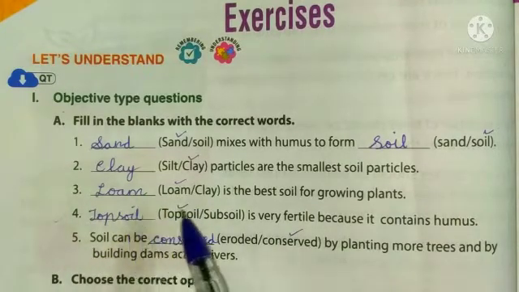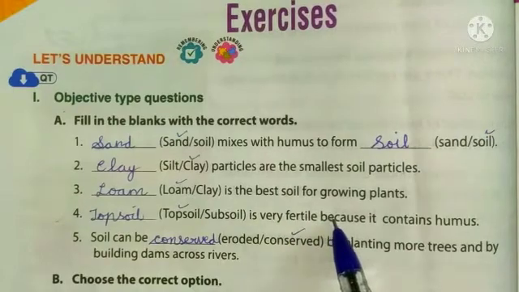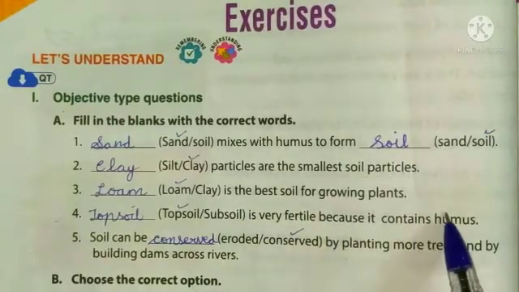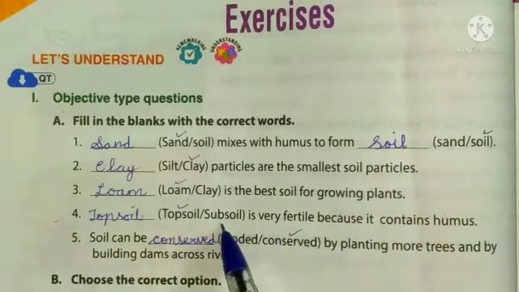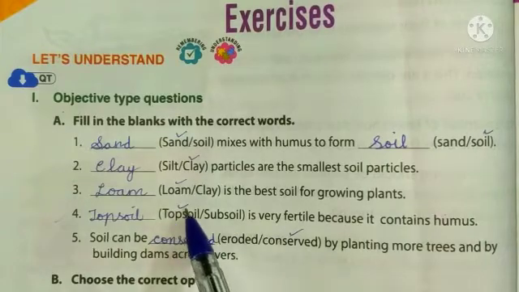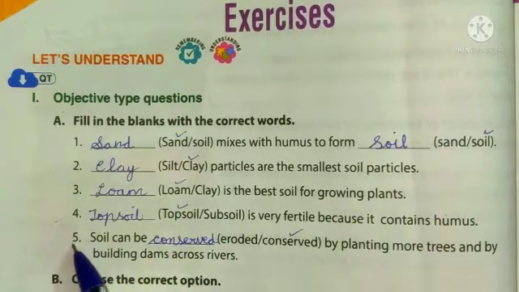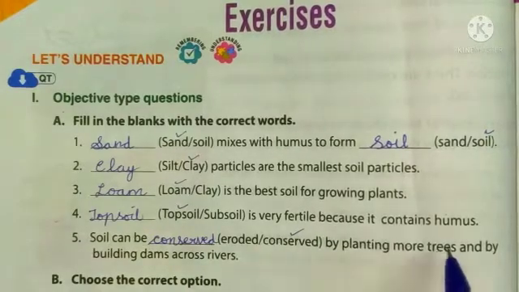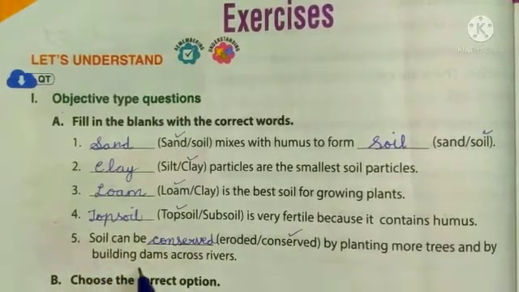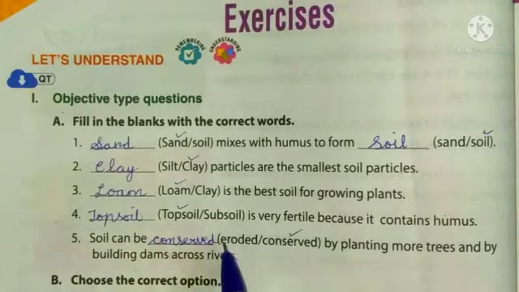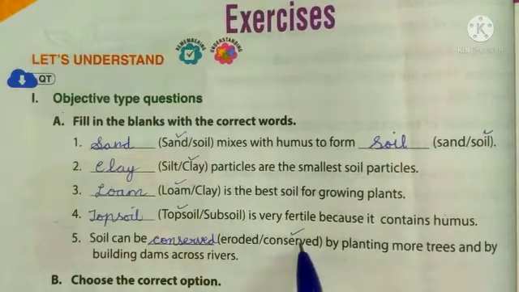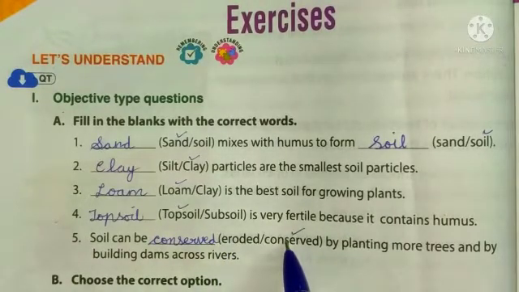Fourth one, dash is very fertile because it contains humus. Topsoil, subsoil. Answer is topsoil. Fifth, soil can be dashed by planting more trees and by building dams across rivers. Eroded, conserved. Answer is conserved.